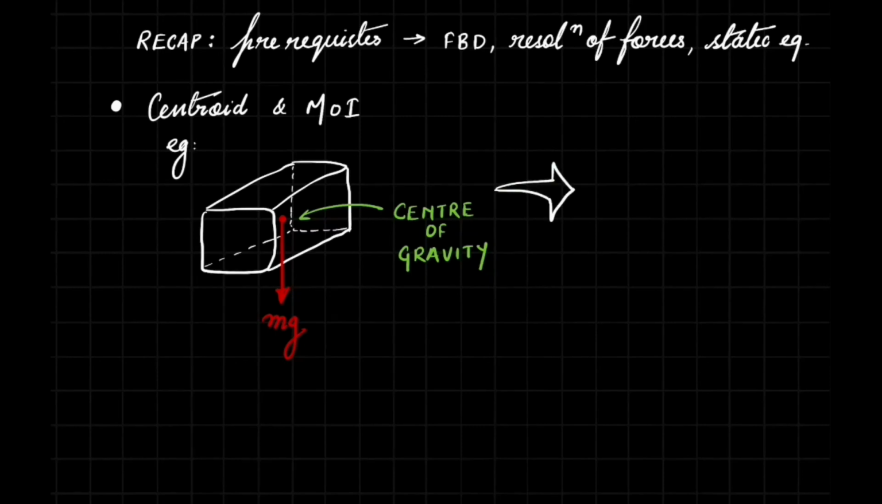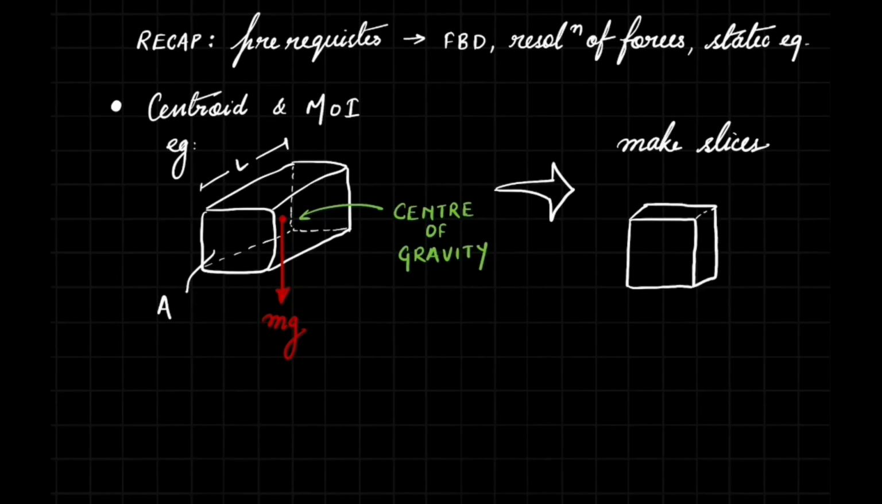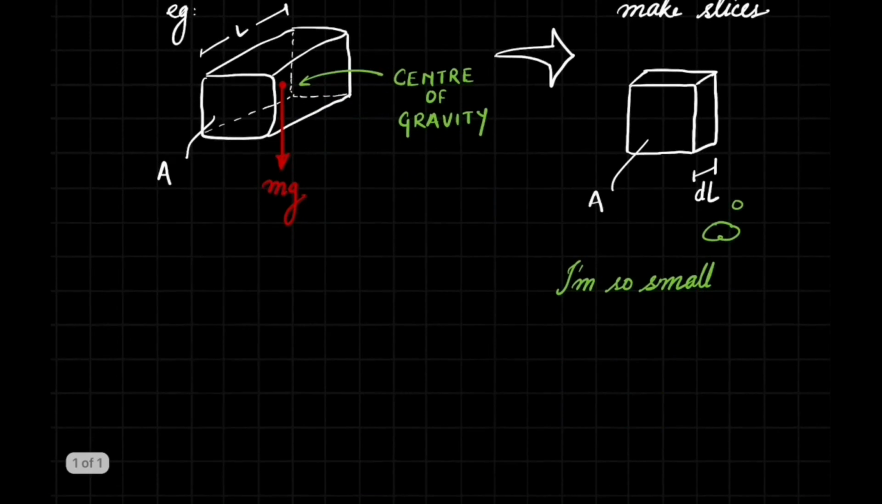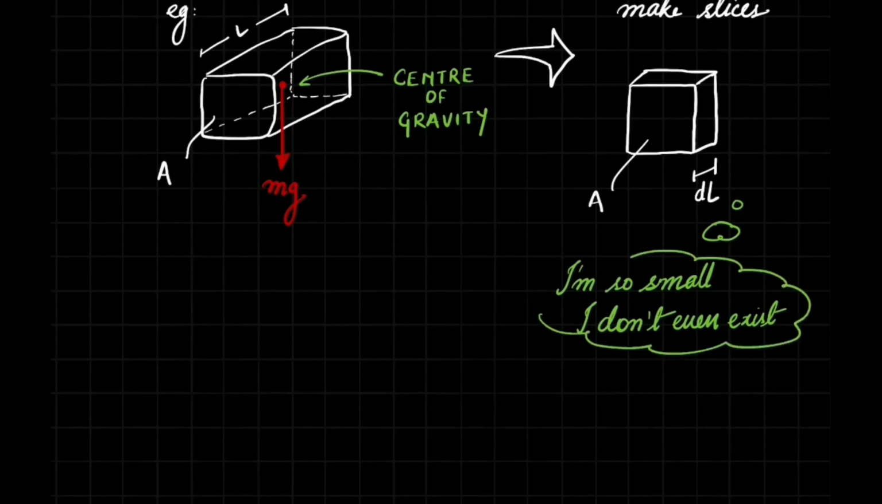Now, let us give some dimensions to our bread loaf. Let us suppose it has an area of cross section A and length L. And let us make very thin slices of this bread loaf along the length L such that we get an individual slice having a cross section area of A and a very small thickness dl. Now, since we are making very thin slices, let us assume that this thickness is so small that you cannot even measure it. It is beyond our capabilities of measuring.